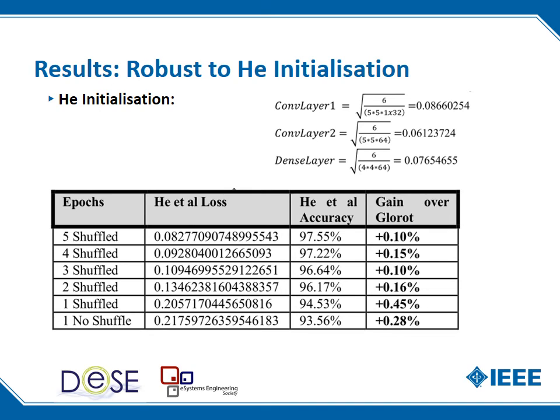So what we did is we checked for HE initialization robustness, and what we can see is that in every case, in every shuffle, iteration, and in every epoch, the value in actual fact has benefited. And what we can see is the best benefits come in the first epoch, which is what we might expect because that is the epoch after learning, and therefore it would have the benefit of that extra learning earlier.